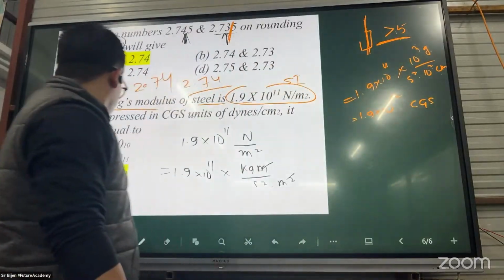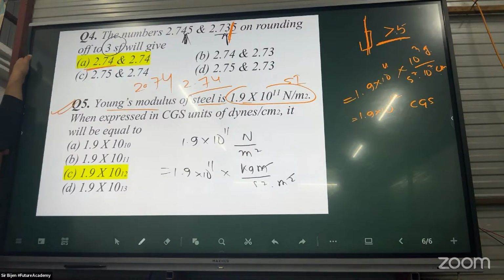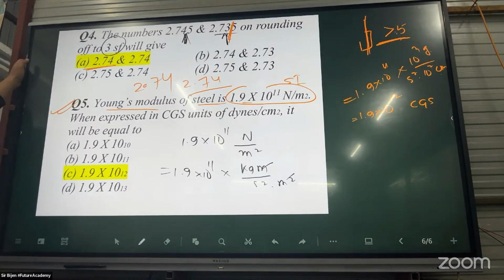Clear? So from SI to CGS and CGS to SI, it's quite simple. Don't worry.